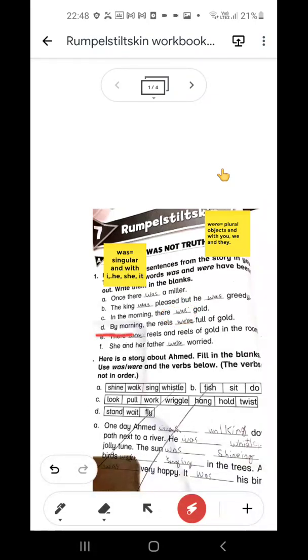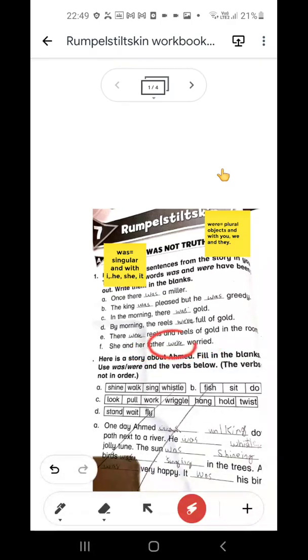D is, by morning the reels were full of gold. Why are we using were here? Because reels are plural objects. Understood? Similarly, there were reels and reels of gold in the room. Again we are using were here because reels are plural. And the last is, she and her father were worried.